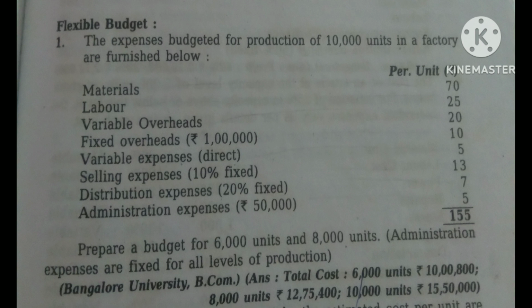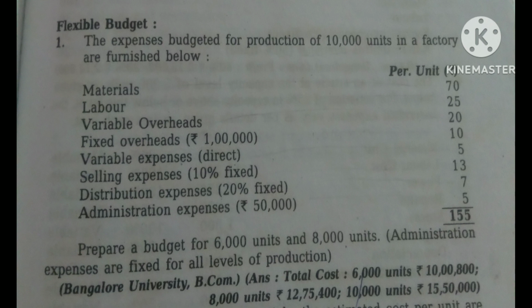The expenses budgeted for production of 10,000 units in a factory are furnished below. Materials per unit is 70, labor per unit is 25, variable overheads per unit is 20, fixed overheads per unit is 10, variable expenses per unit is 5, selling expenses 10% fixed and per unit is 13. Distribution expenses 20% fixed and per unit is 7. Administration expenses per unit is 5. So prepare a budget for 6,000 units and 8,000 units. Administration expenses are fixed for all levels of production.